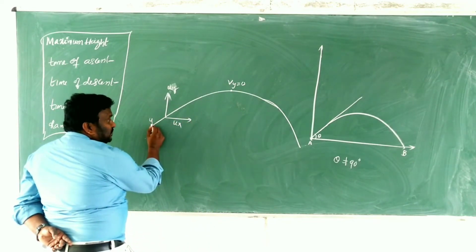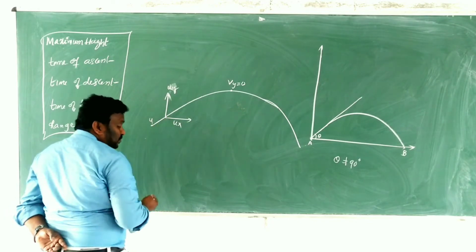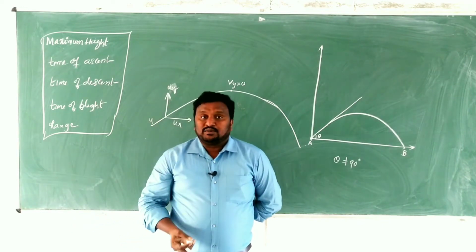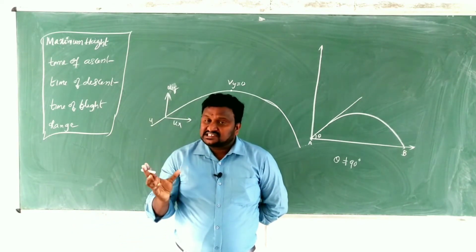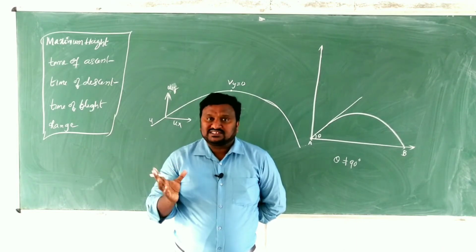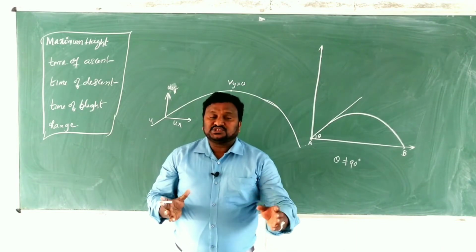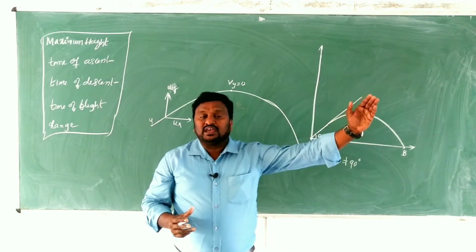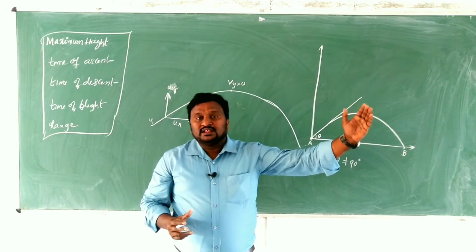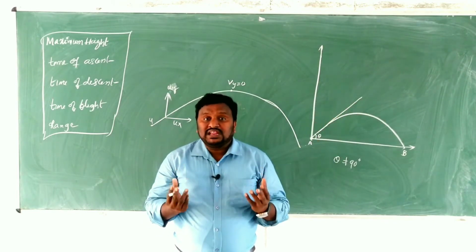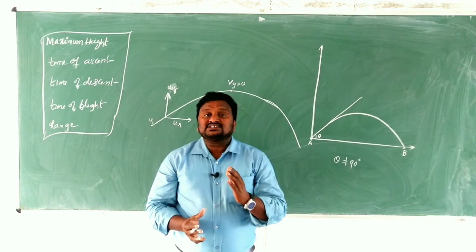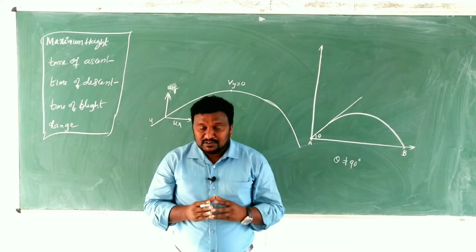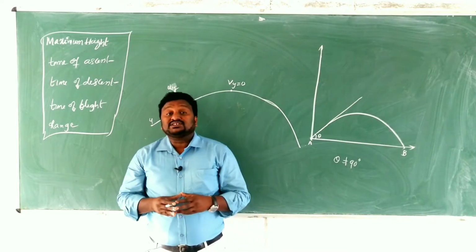Once a body is projected into the air, the velocity is divided into two components, horizontal and vertical. In the previous video we clearly discussed that there is no change in the horizontal velocity component, only in the vertical velocity component. Once the projectile enters the air at a certain angle, the vertical velocity gradually decreases, because the vertical velocity component is in the direction opposite to gravitational force.